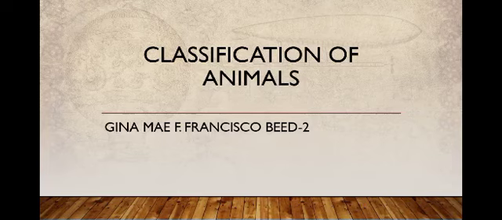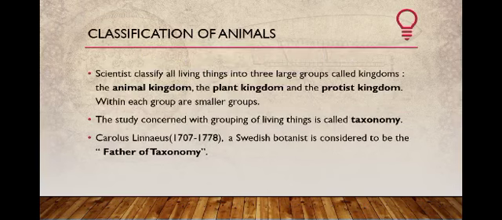The topic that I will discuss today is all about classification of animals. Scientists classify all living things into three large groups called kingdoms. The first is animal kingdom, the second is plant kingdom, and the third is Vertebrates kingdom. The animal kingdom is the largest of the 5 existing kingdoms on planet Earth.